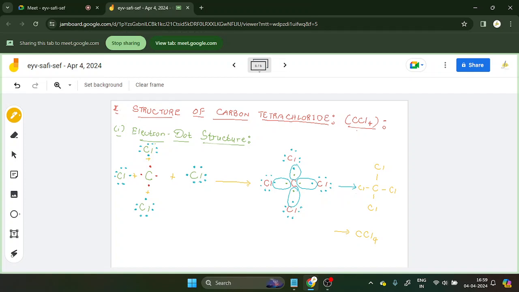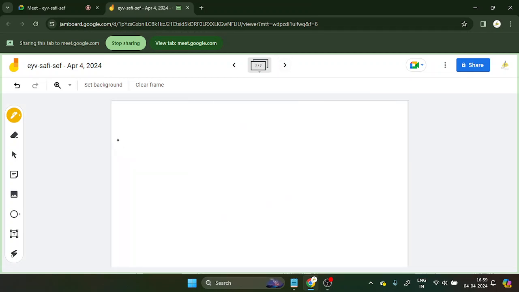Okay, and now how will we draw the orbit structure? Orbit structure is also really very easy. So let's draw the orbit structure. How will we draw this? Very easy. What you have to do? Just take the orbits of C. See, I'm drawing like this.